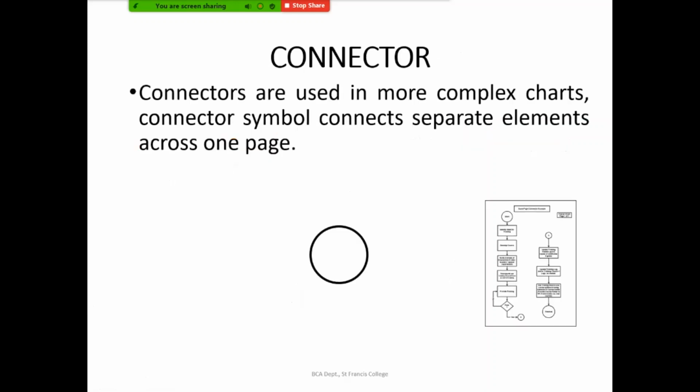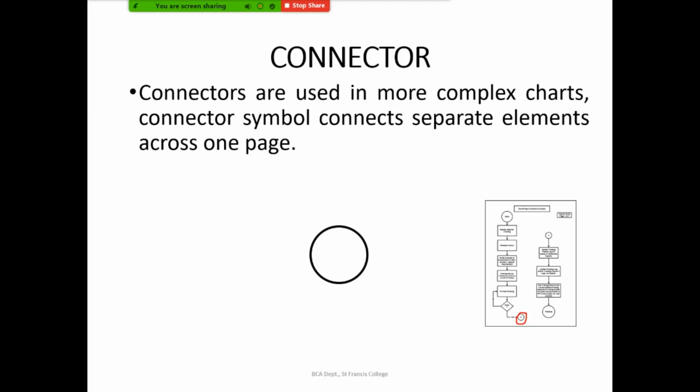Okay. Now the next symbol, which is not much used, but if you are having a lengthy flowchart, even if in your answer sheet you are not able to fit the flowchart, you can use a connector. So here I have kept one example. One connector is used at the end of the flowchart.